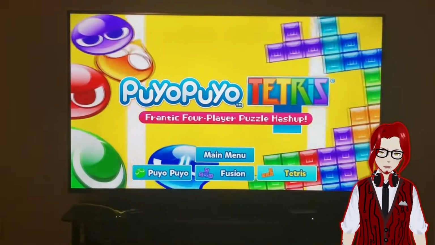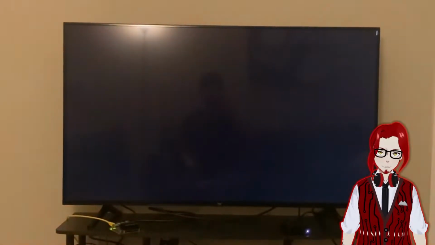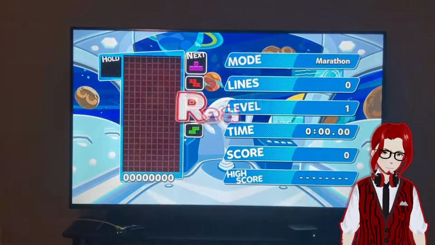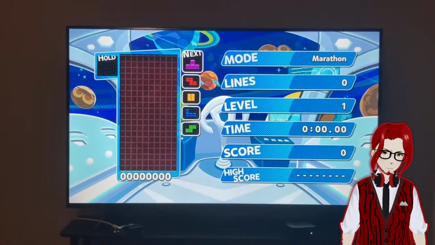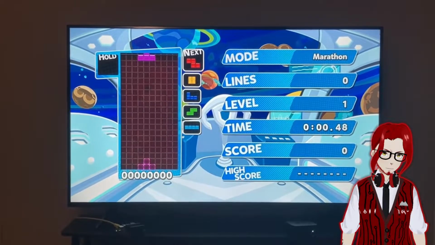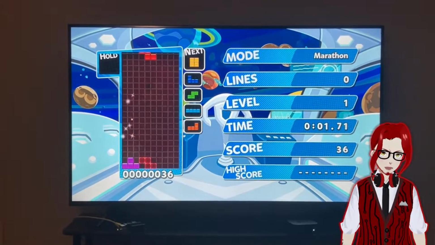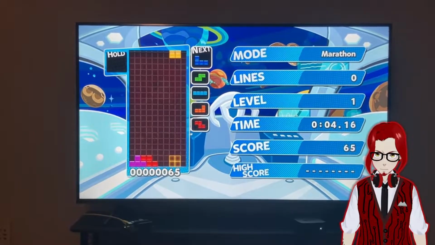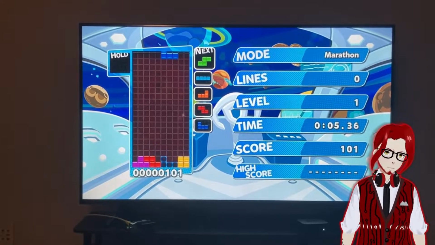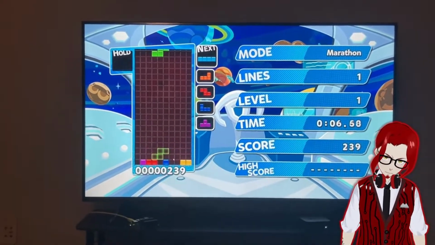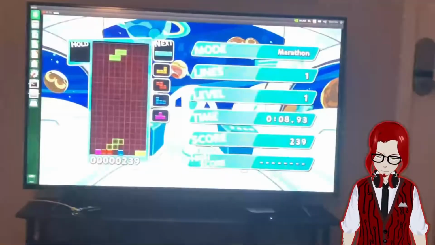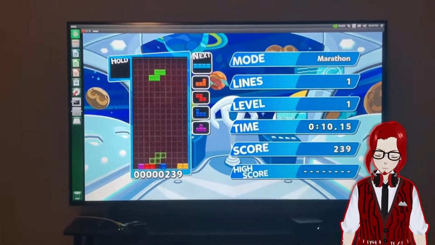Holy shit. I mean, the audio's got some crackling. And it's obviously not perfect. But you could actually play the game. It's not the best experience, but it's playable. They're playing Tetris. They're playing fucking Puyo Puyo Tetris on a Linux NUC. That's amazing. Holy shit.